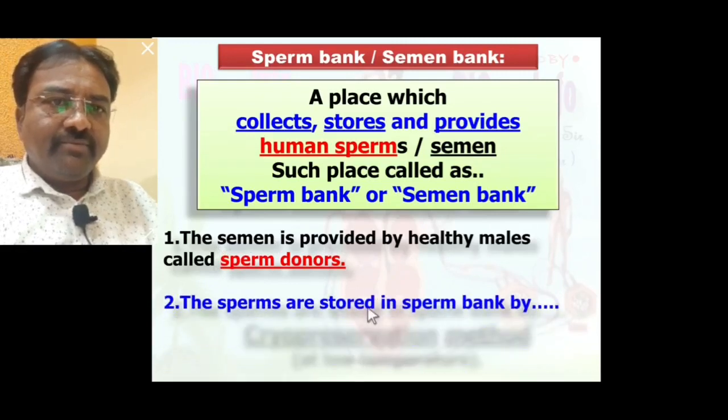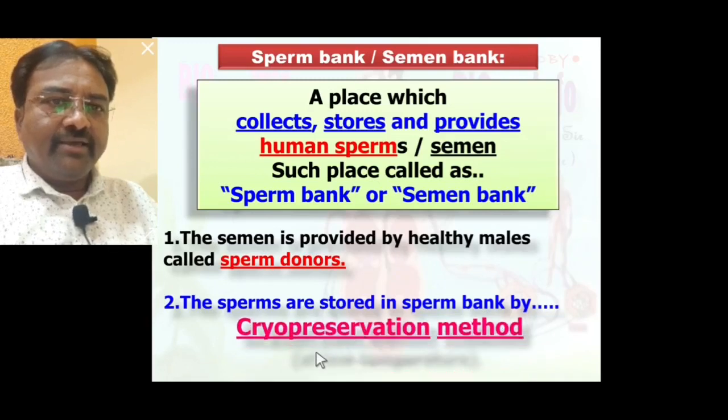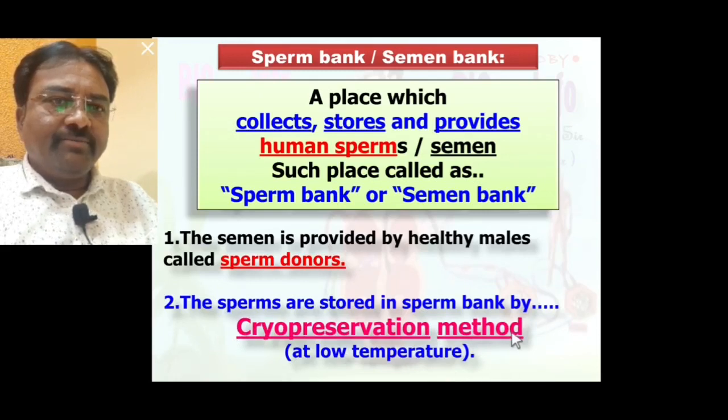The sperm are stored in the sperm bank by the cryopreservation method, which is a very low temperature method. So always remember, sperm is stored in the sperm bank by cryopreservation, especially at a low temperature.